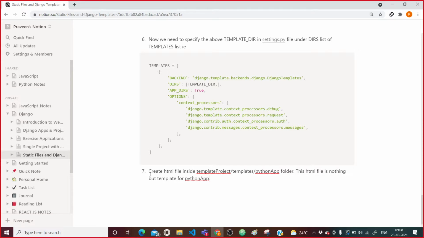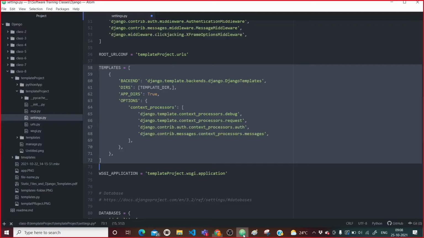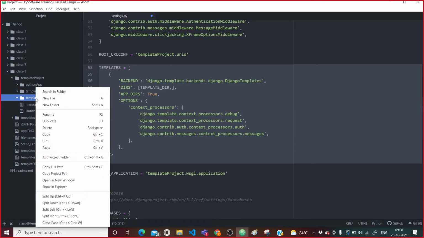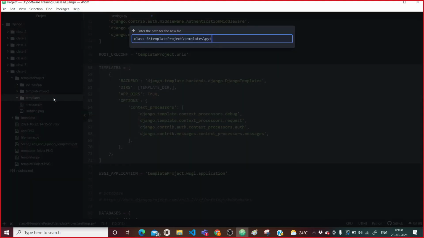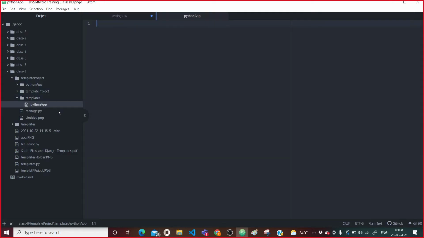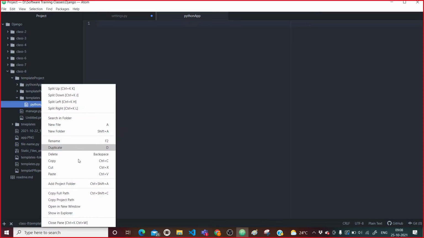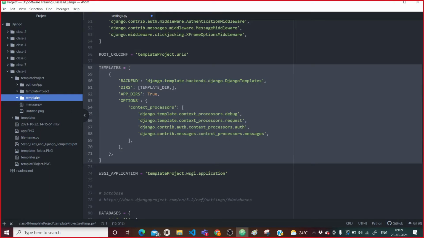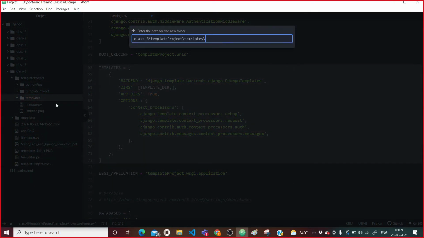So let me come here. I will go inside the template folder, and here I will create the Python app. Sorry, I need to create a folder first, so I will delete it and create a folder called Python app.